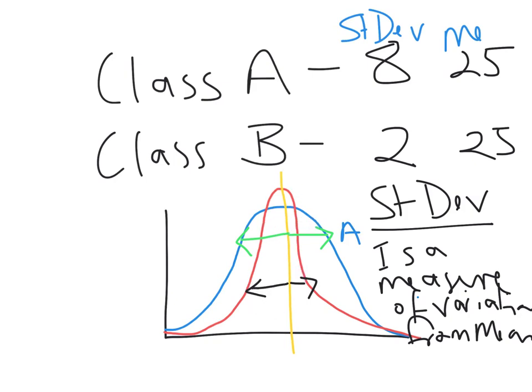Whereas with Class A, you had a lot more that were higher and a lot more that were lower than for Class B. I hope that helps.